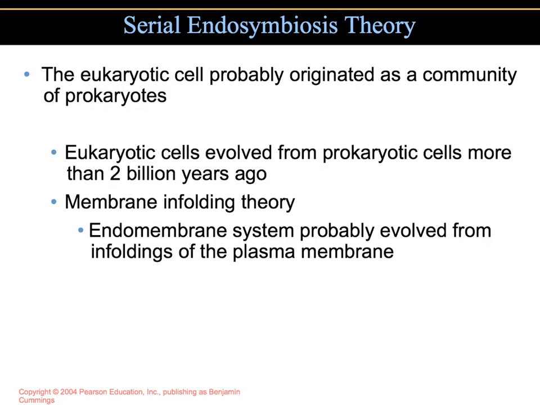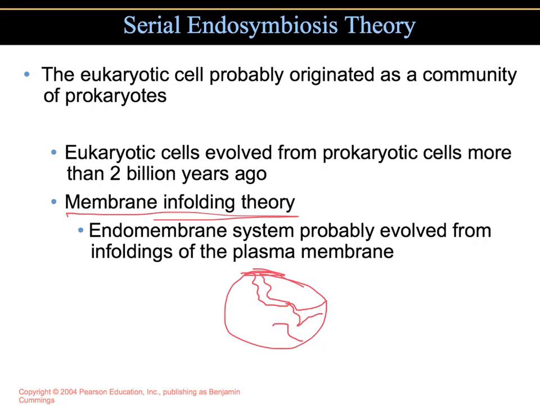First, there was the membrane enfolding theory, meaning that you have a prokaryotic cell, and then the membrane material folded inwards and made what we call invaginations. And there you have it.